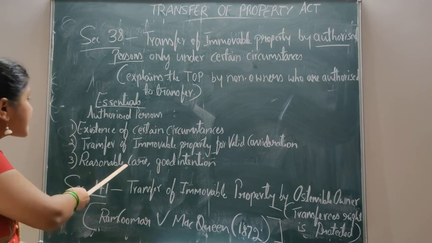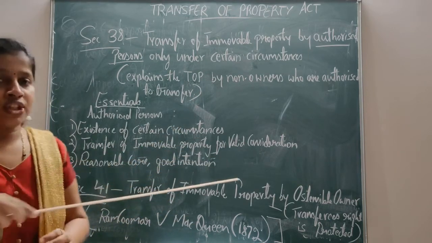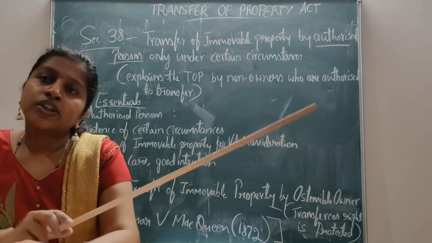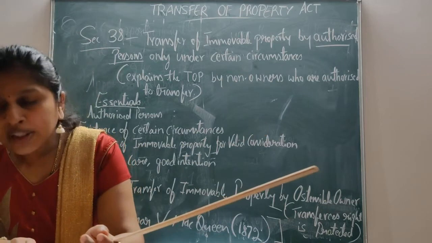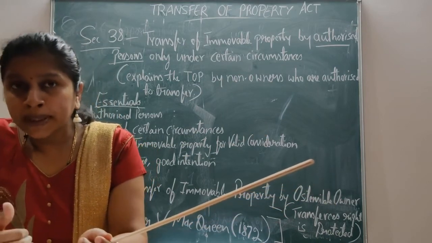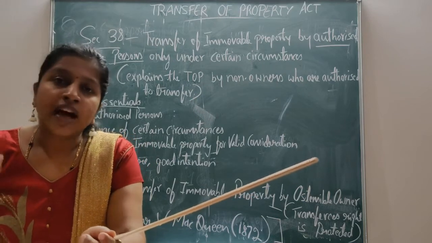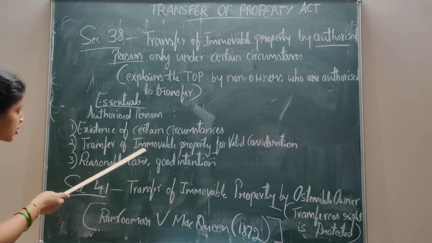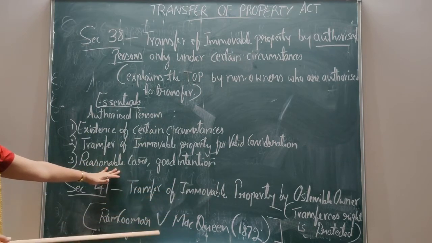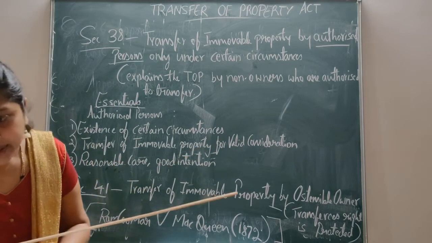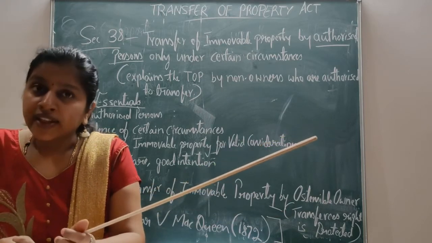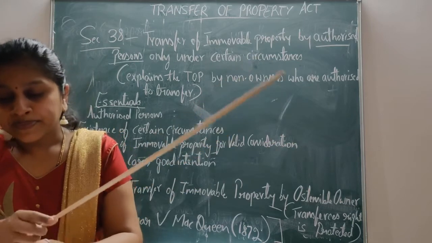Next is reasonable care, good intention. This is the third essential under section 38. If all the above essentials are fulfilled, then the transfer of property by authorized persons is valid. If all these essentials are fulfilled, then the transferring of the property by the authorized persons is considered a valid transfer. Here, the law protects the transferee of such property.